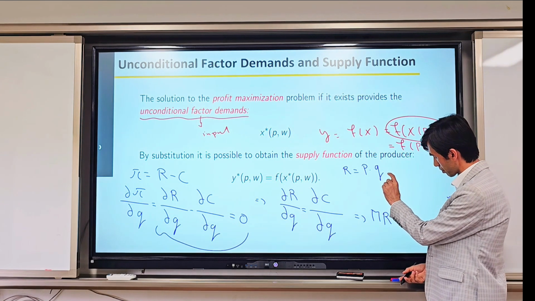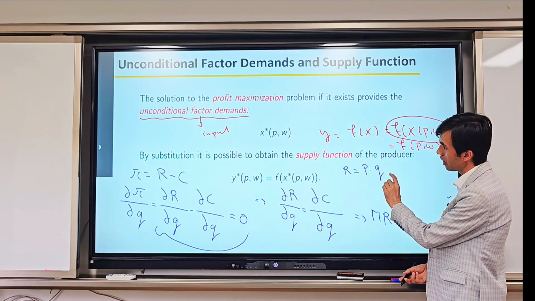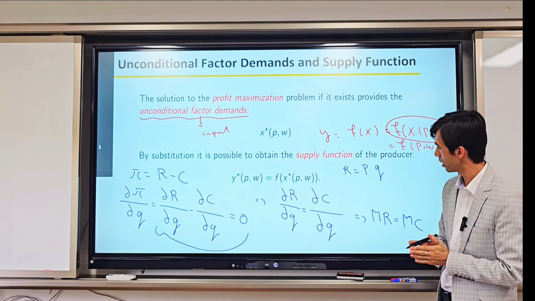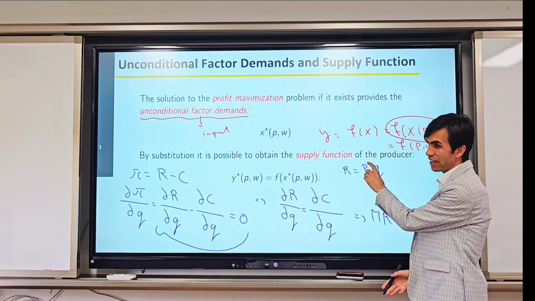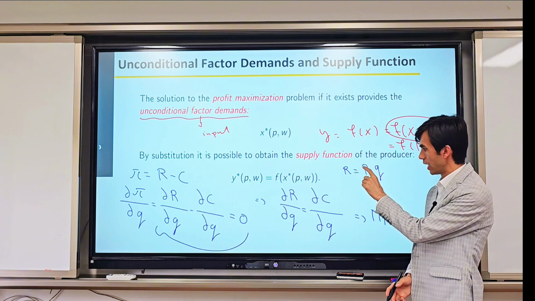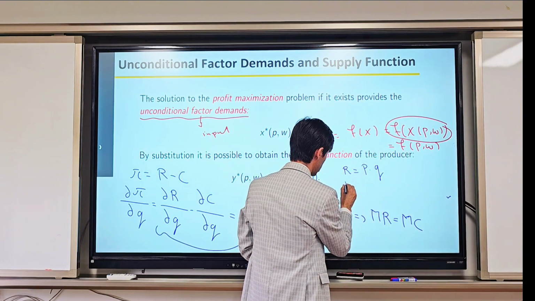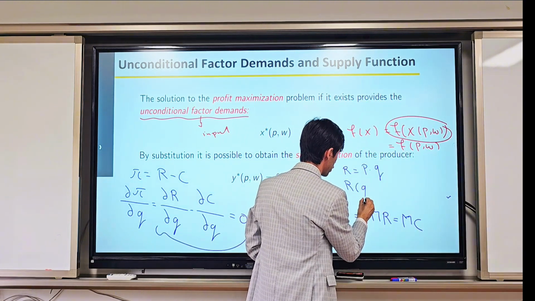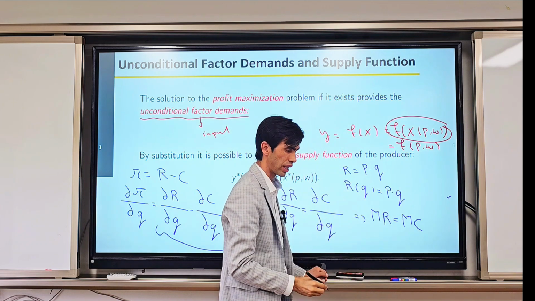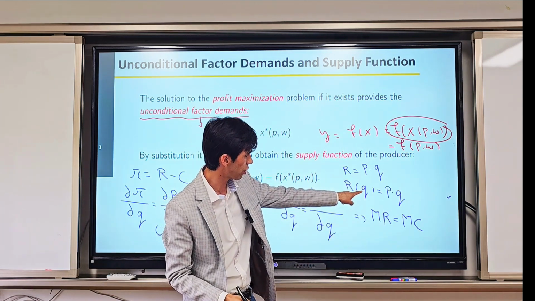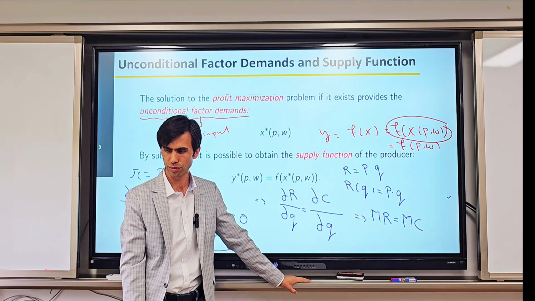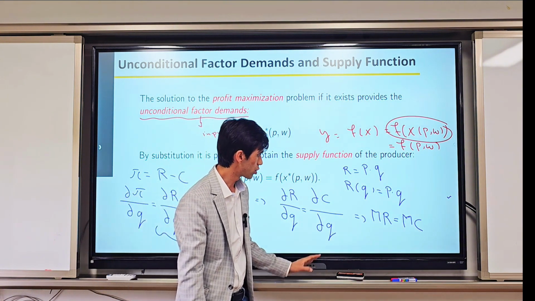And also, when we are talking about a perfect competitive producer, the price is already given. Then our revenue should be just a function of Q because the price is already given. So we can write down revenue as a function of Q, which is equal to P multiplied by Q.